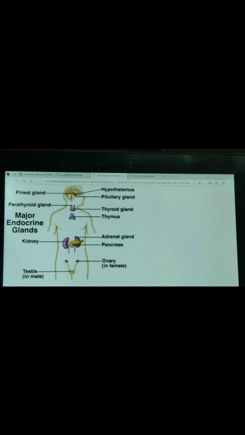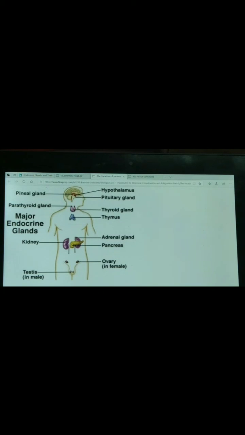So first of all, we now again revise the function of each gland. First of all, pituitary gland, it secretes growth hormone and is present in our brain. Its function is to stimulate growth in all organs. If it is secreted in less amount, deficiency of this results in dwarfism. If it is secreted in large amount, then the phenomenon will be giantism, and the person will be known as giant.